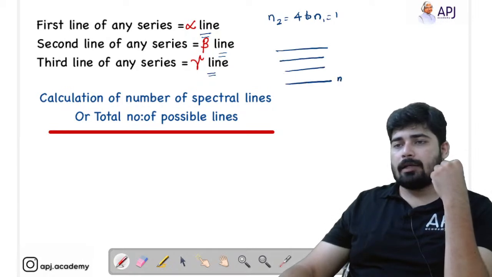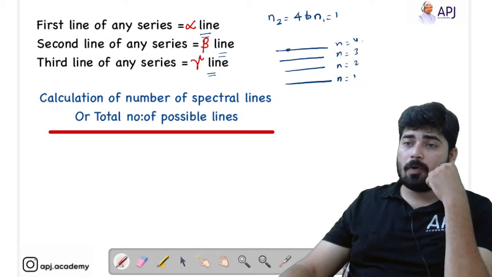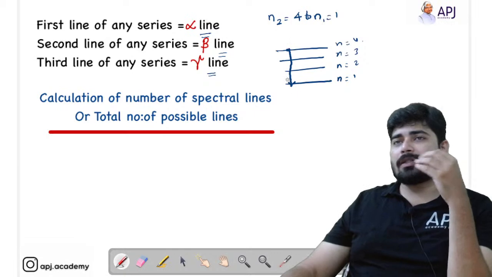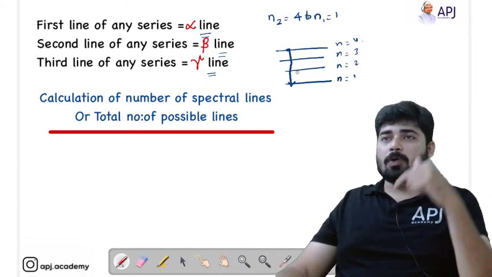So this is n equal to 1, this is n equal to 2, this is n equal to 3, and this is n equal to 4. How many lines are possible? If the electron jumps from 4 to 1, one line is obtained from 4 to 1.